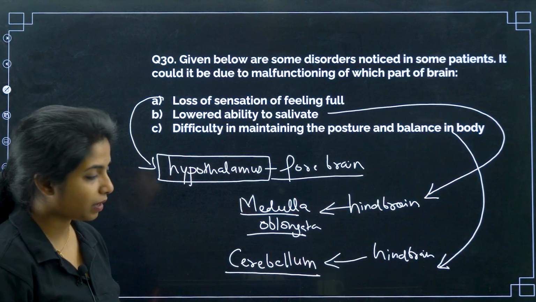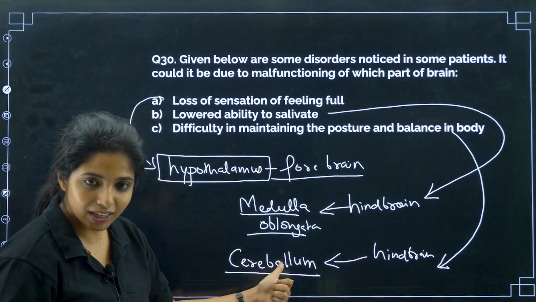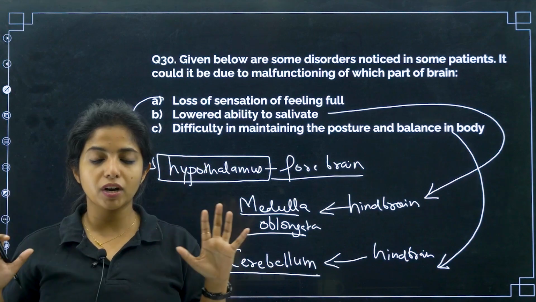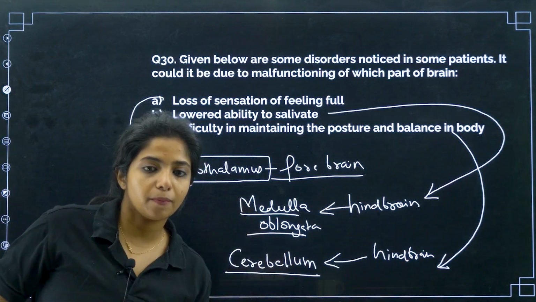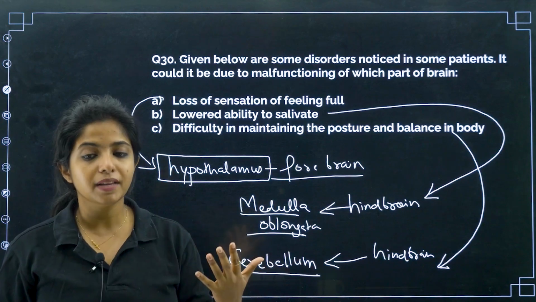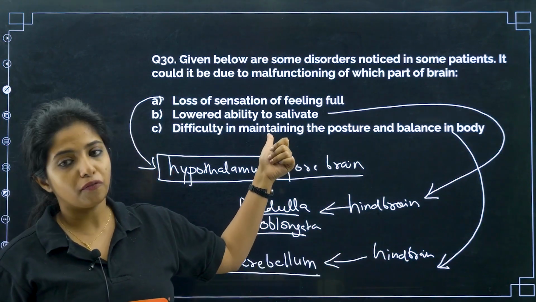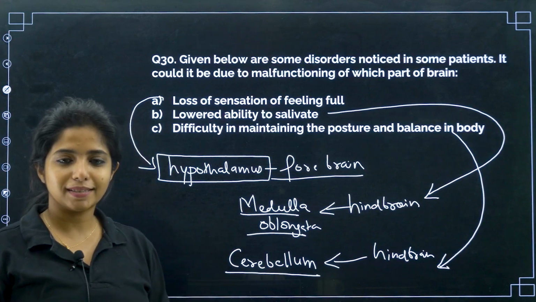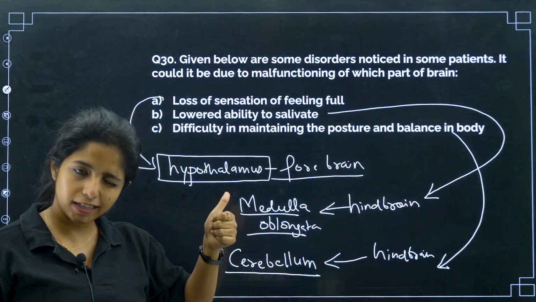Okay, cerebellum. I always remember L. The L is straight. So, it is helping actually for posture and balance, but if it is affected, you do not get posture and balance. So, cerebellum, not brum, cerebellum is the one that controls this. So, obviously, this is getting affected, which is why you are not able to maintain the posture and the balance. Cool, if you have written like this, you got the answer.